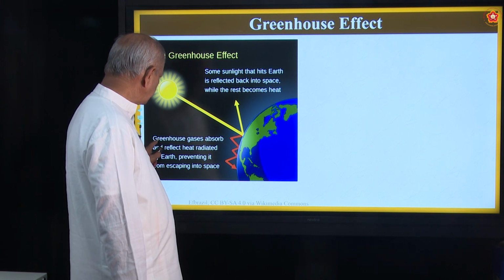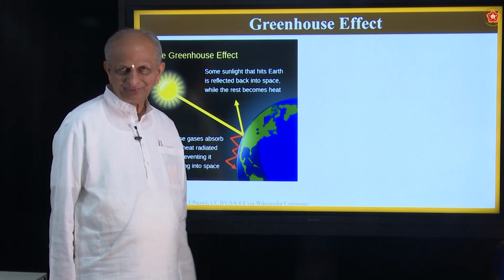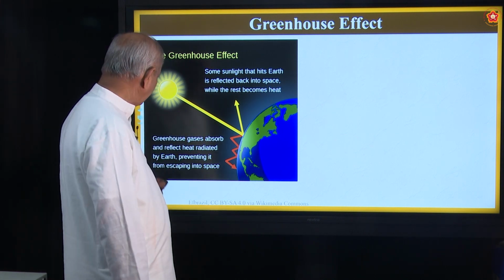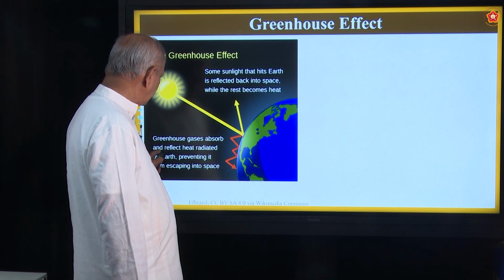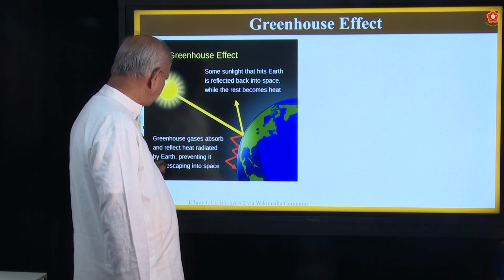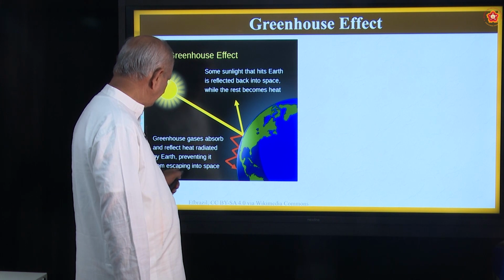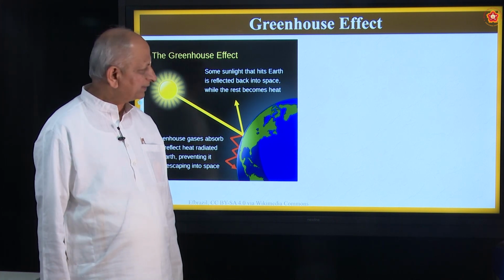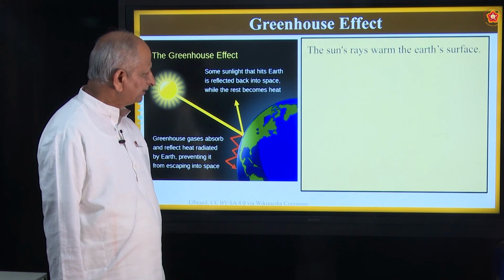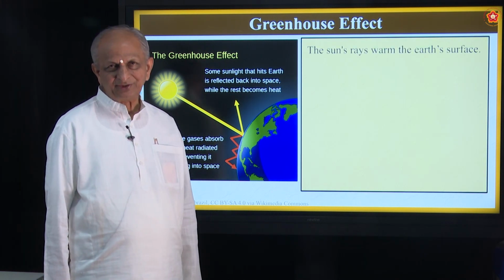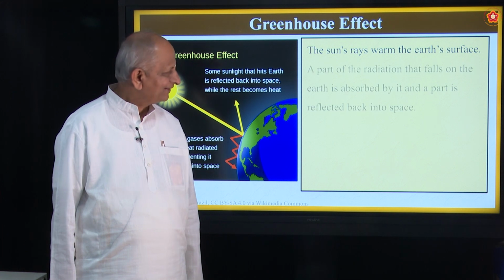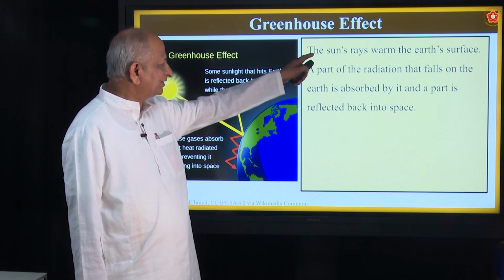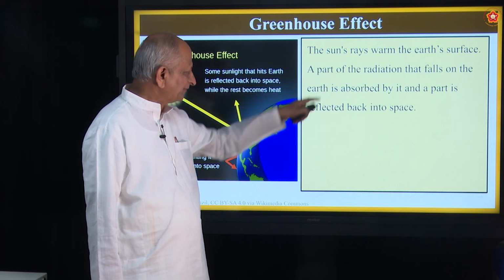So this is due to the greenhouse gases, namely those that absorb and reflect heat radiated by earth, preventing it from escaping into space. What do greenhouse gases mean? Nothing but carbon dioxide. Correct? So the sun's rays warm the earth's surface.